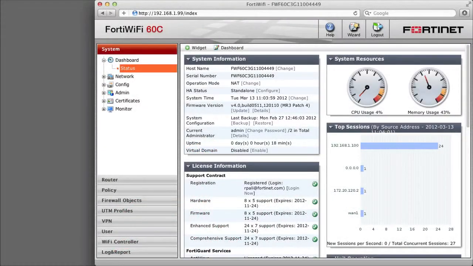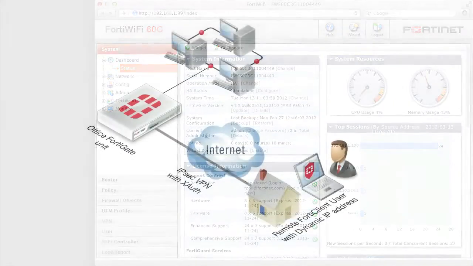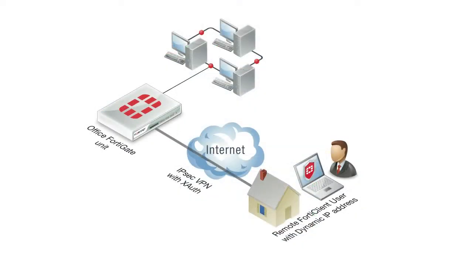In this example procedure, you will set up an IPsec VPN tunnel to allow users to securely connect to your private network. You will use the FortiClient VPN wizard to configure most VPN options for you.